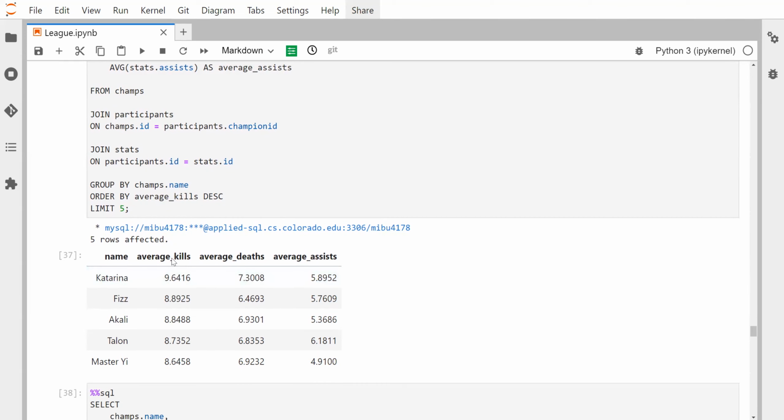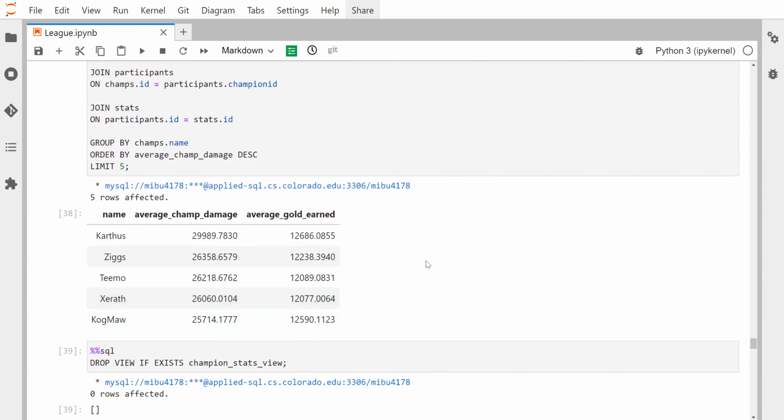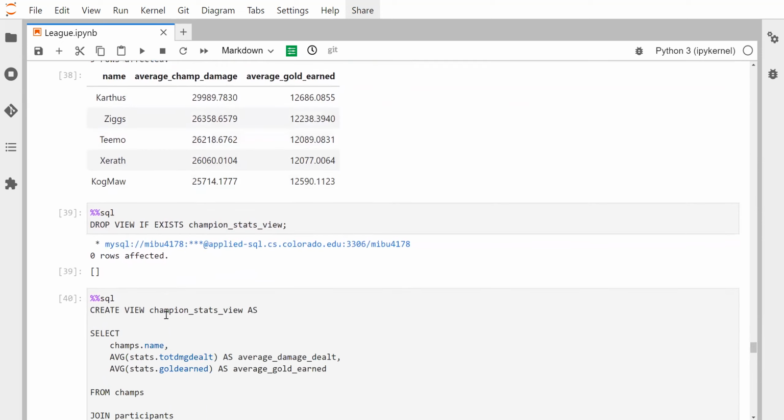And when you look at average KDA sorted by just the most kills, you can see that all 5 of these characters are melee assassins. When you look at the average damage dealt to champions per game, the characters on this list are all ranged DPS, showing that if you want to get lots and lots of kills, then melees with burst damage are better. But if you want to do steady, consistent damage, then you want to have range.